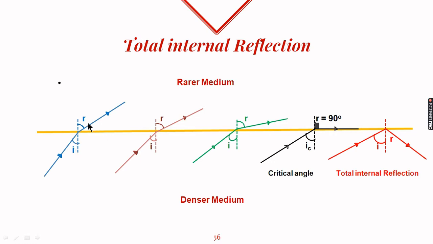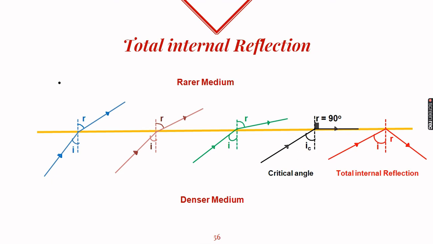So we can see this is the angle of incidence, this is the angle of refraction. If we increase the angle of incidence, the angle of refraction will also increase. On further increasing the angle of incidence, the angle of refraction further increases. So if we notice, on increasing the angle of incidence, the refracted ray is moving towards the interface. Now on further increasing the angle of incidence, this refracted ray will go along the interface. That is, the angle of refraction is now 90 degrees. So this angle of incidence for which the angle of refraction is 90 degrees, we call the critical angle.